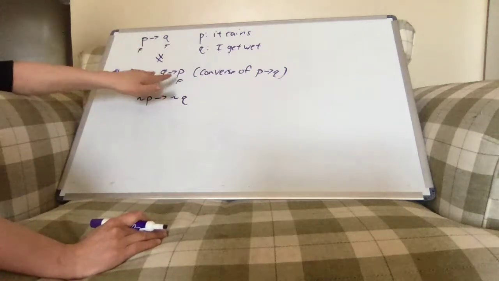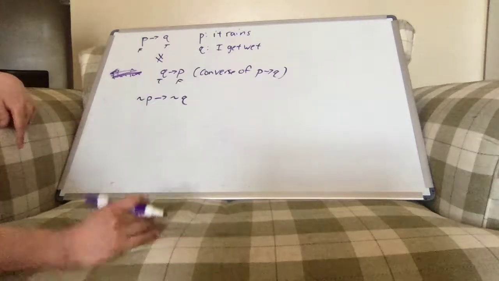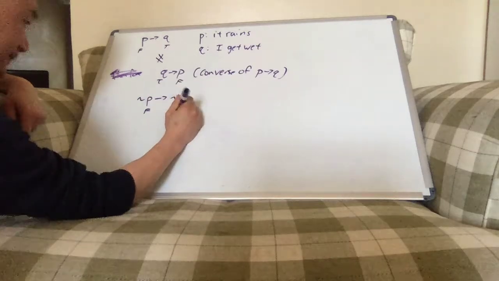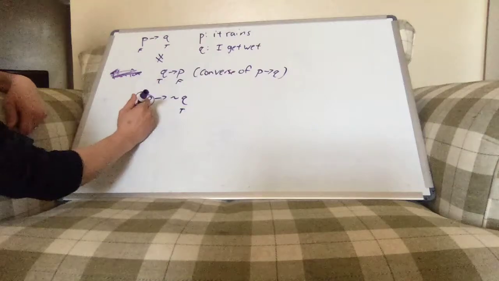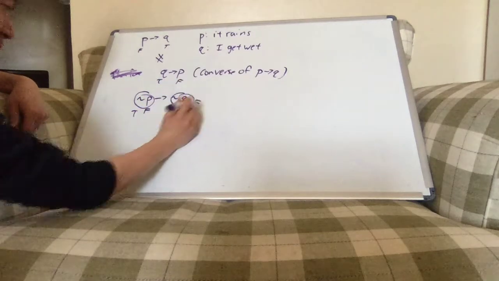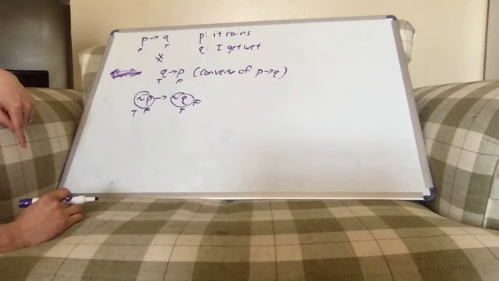But for the same reason we discussed here, that's not true. Let's say P is false and Q is true. That means not P is true and not Q is false. And we have a true implies false statement here, which is not true again.